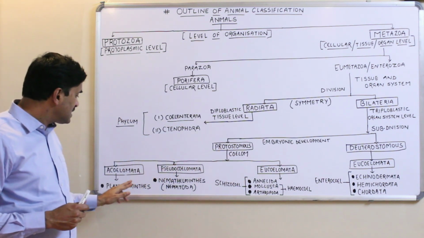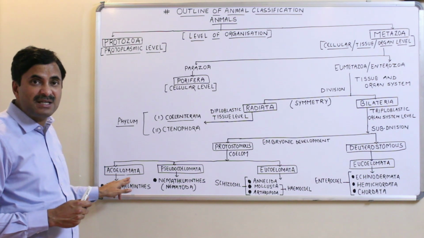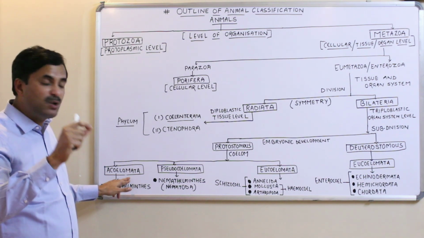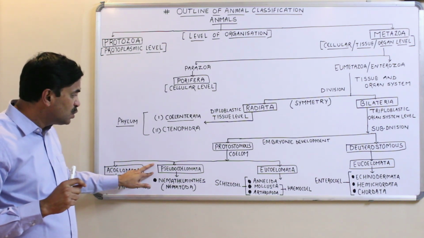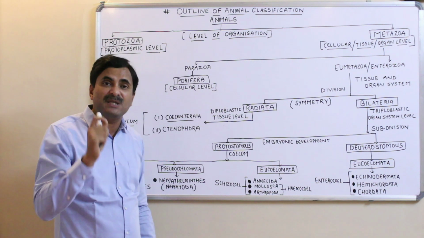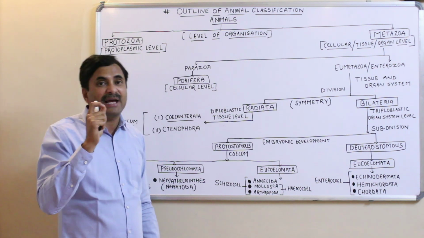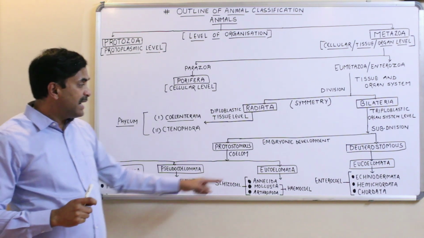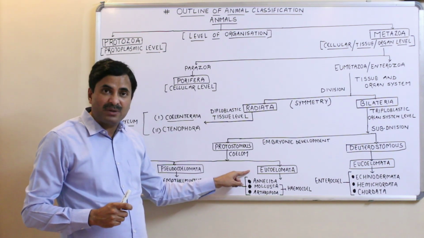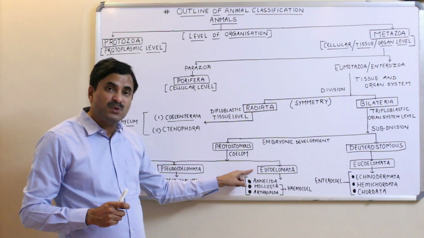Now it's very simple. Acoelomata means they don't have any type of coelom. A means absent, coelomata means coelom. Coelom is absent. Pseudocoelomates means they have a false coelom. A false coelom is a coelom which is not lined by mesoderm. And eucoelomate means they have a true coelom. A coelom which is lined by mesoderm is called a true coelom.